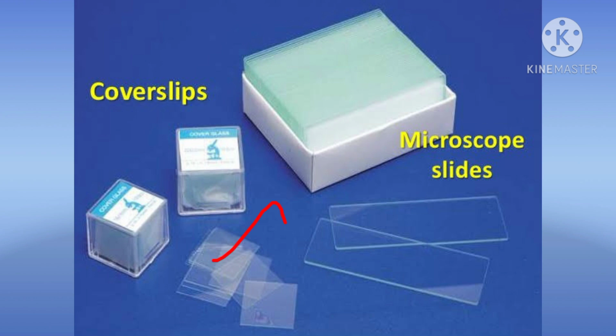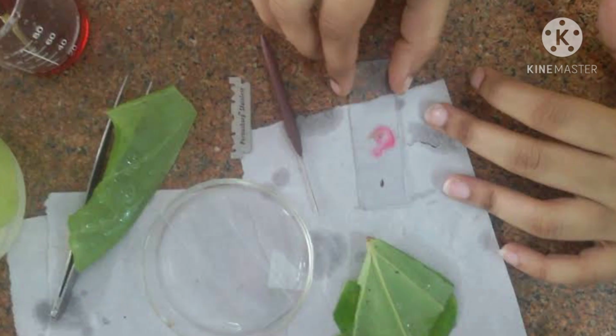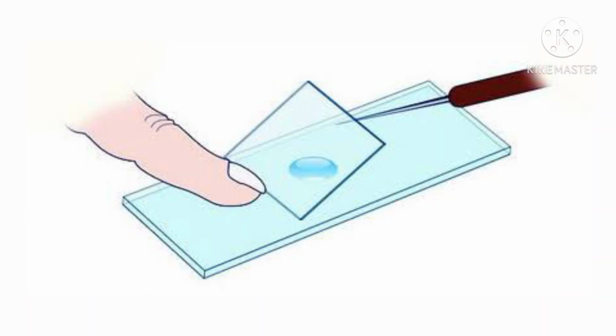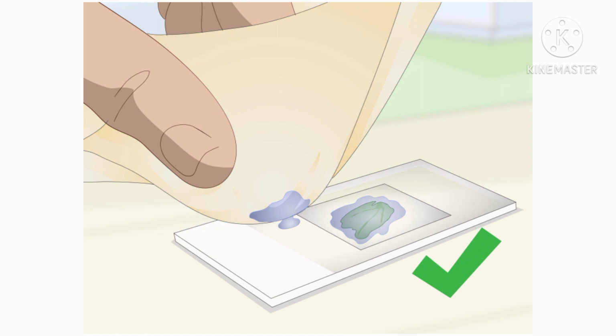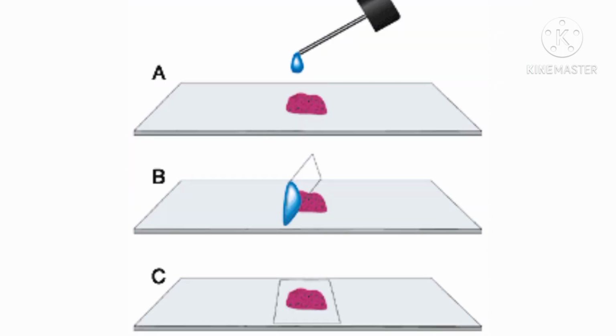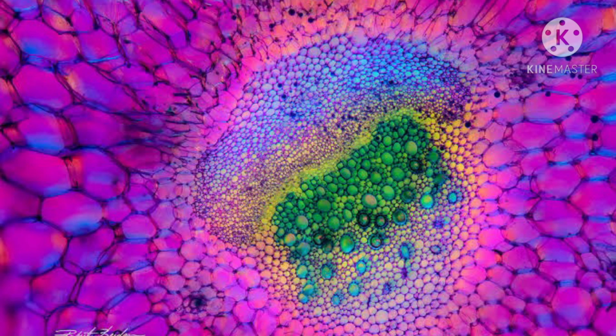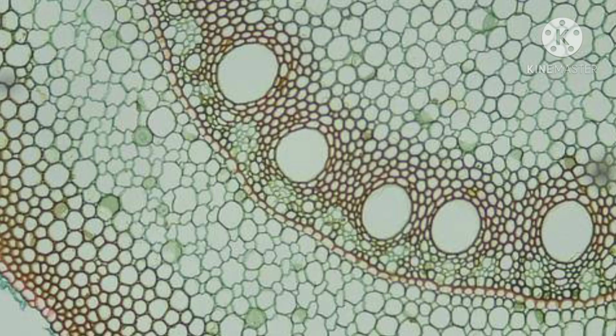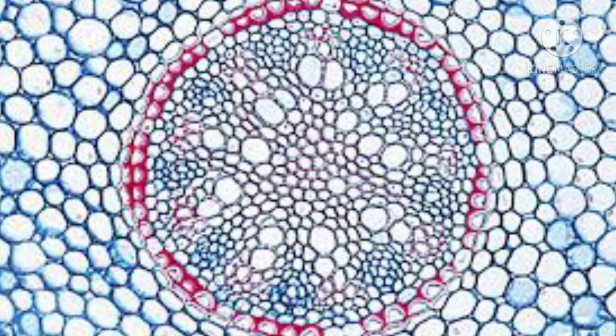After this, a cover slip is placed on the section and the slide is ready for observation. As we observe these stained cells under a microscope, we can observe the cell structure like this. The cells will absorb the particular stain and it will be easy for us to observe the fine structure of the cell.